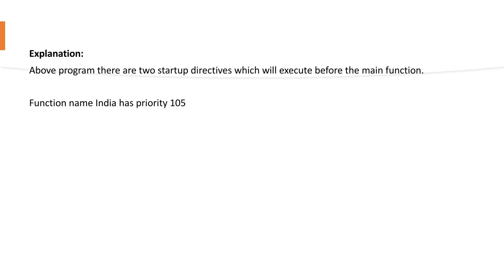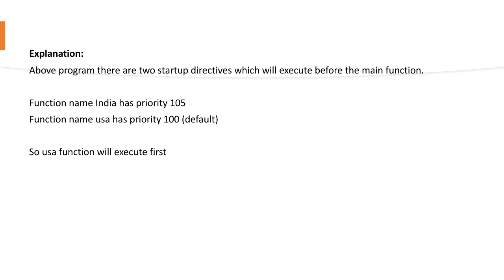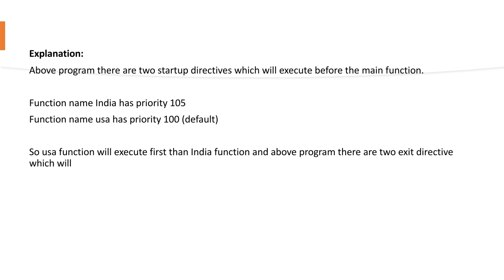I am repeating, function name India has priority 105 and function name USA has priority 100, which is default since we didn't use it. So USA function will execute first, then India function, and above program there are two exit directives which will execute after the main function.